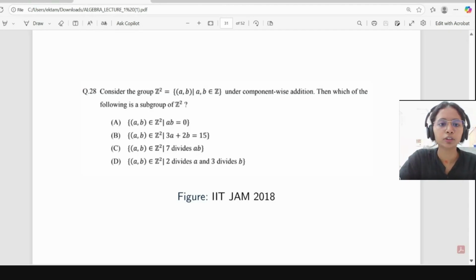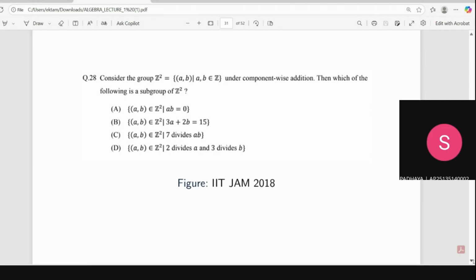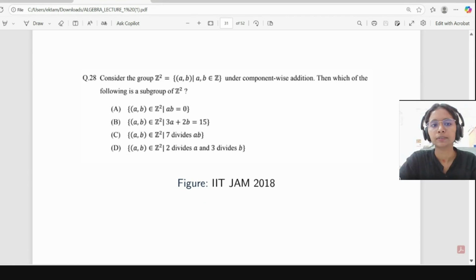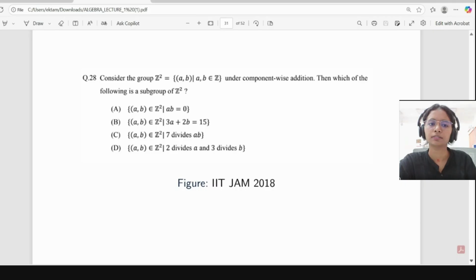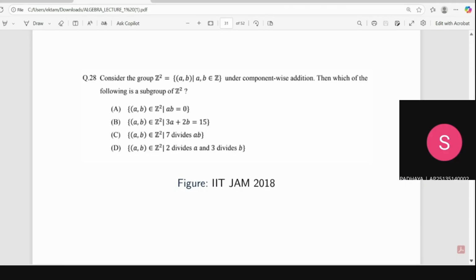What about others? What do you people think? So for the first one, one can take (a, 0) or (0, b). So we add, then it will be (a, b). If a, b are non-zero, then (a, b) will be non-zero, and a into b will be non-zero. So that is not closed.